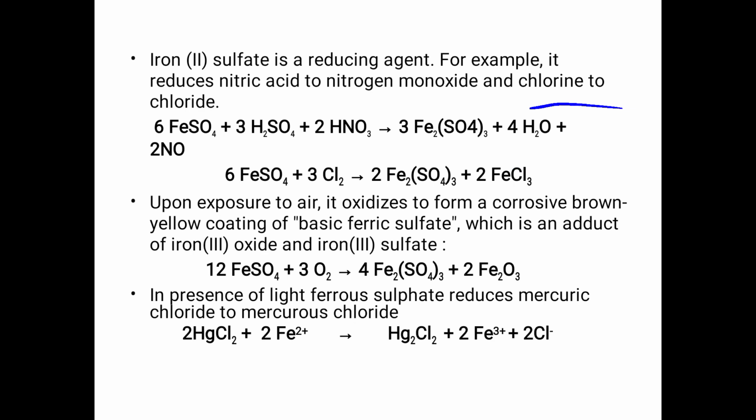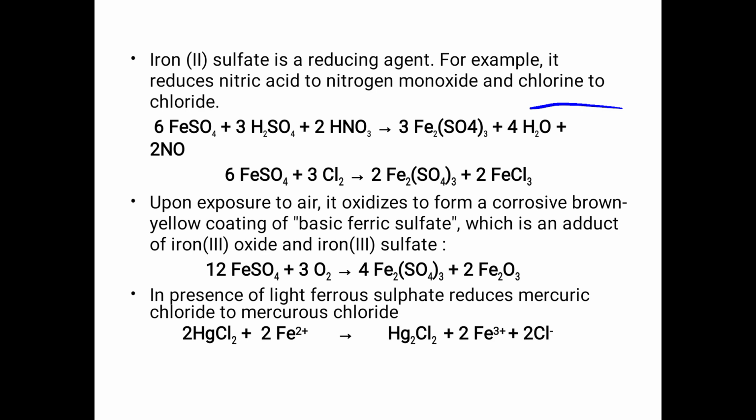Next, upon exposure to air, it oxidizes to form a corrosive brown yellow coating of basic ferric sulfate, which is an adduct of iron 3 oxide, that is ferric oxide, and iron 3 sulfate, ferric sulfate.